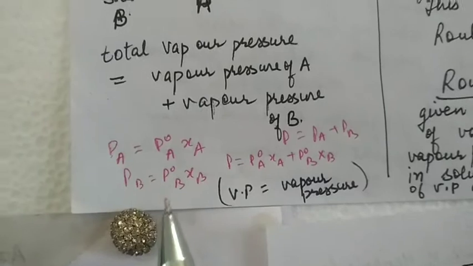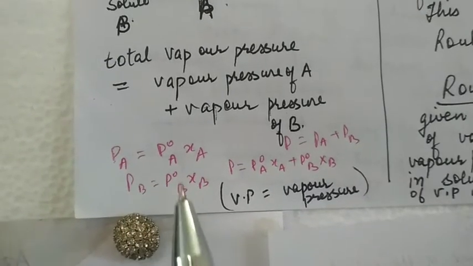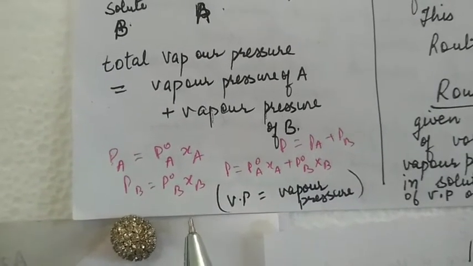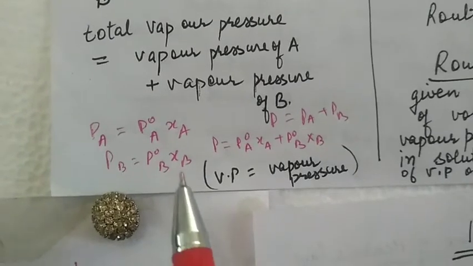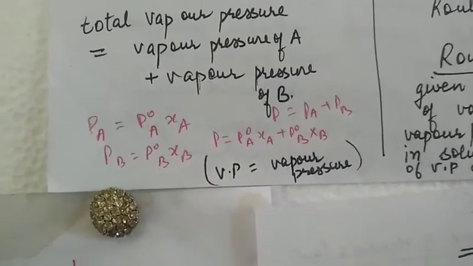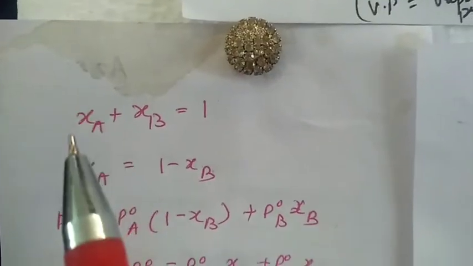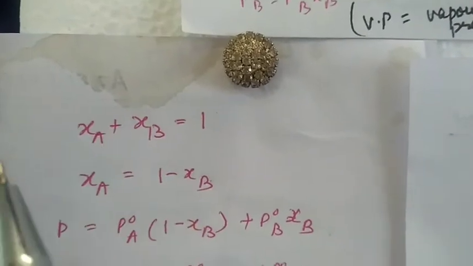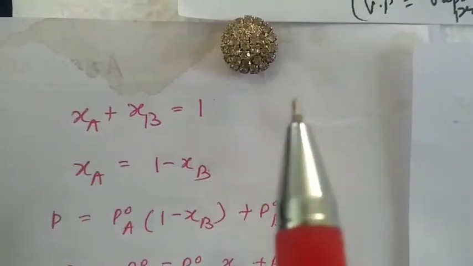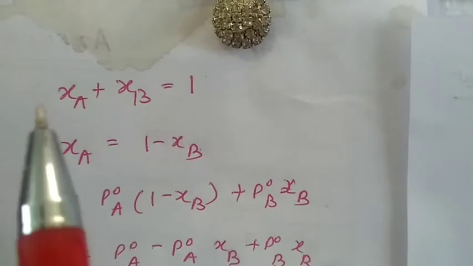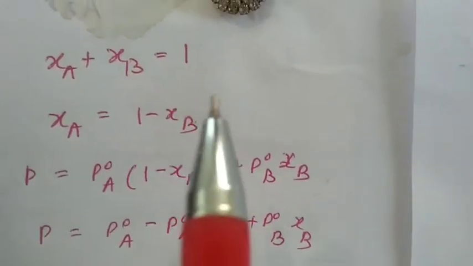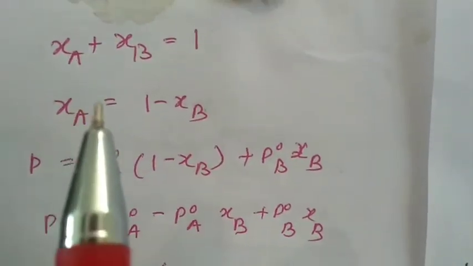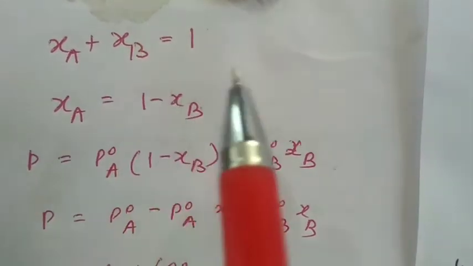Similarly, partial pressure due to B will be the product of vapor pressure of pure component B into mole fraction XB of component B. Know that the sum of mole fractions of a binary solution is equal to 1. XA plus XB is equal to 1. XA will be, if we take XB to the other side, 1 minus XB.